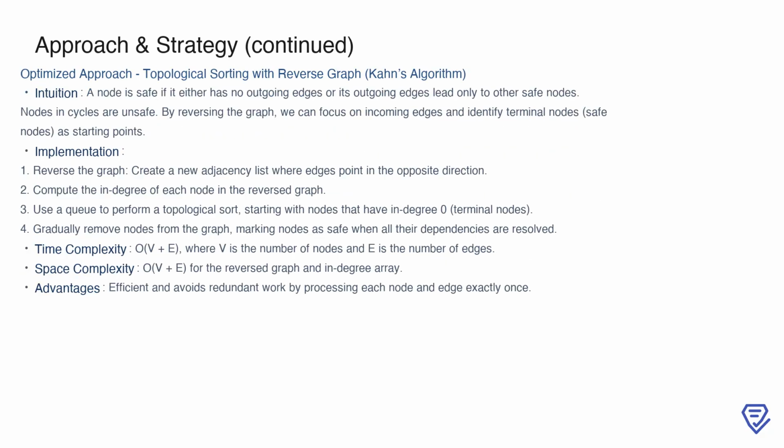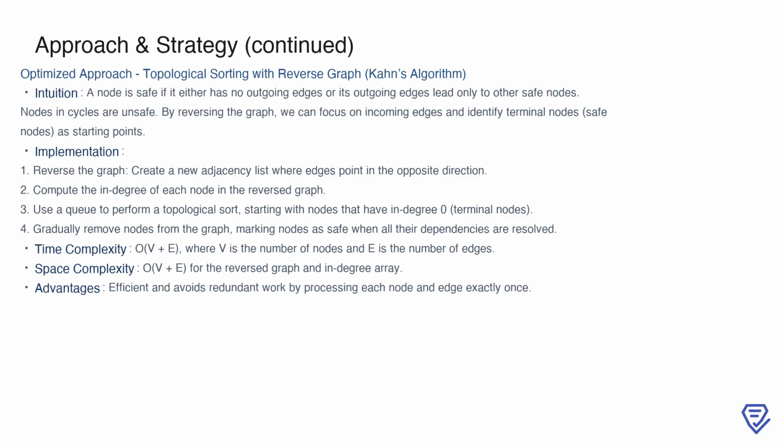To address the inefficiency of the brute force method, we turn to an optimized approach involving topological sorting with a reversed graph, using Kahn's algorithm. The key insight here is that a node is safe if it has no outgoing edges or if all its outgoing edges point to other safe nodes. By reversing the graph, we shift our focus to incoming edges, which allows us to easily identify terminal nodes, those with no incoming edges. The implementation involves four main steps.